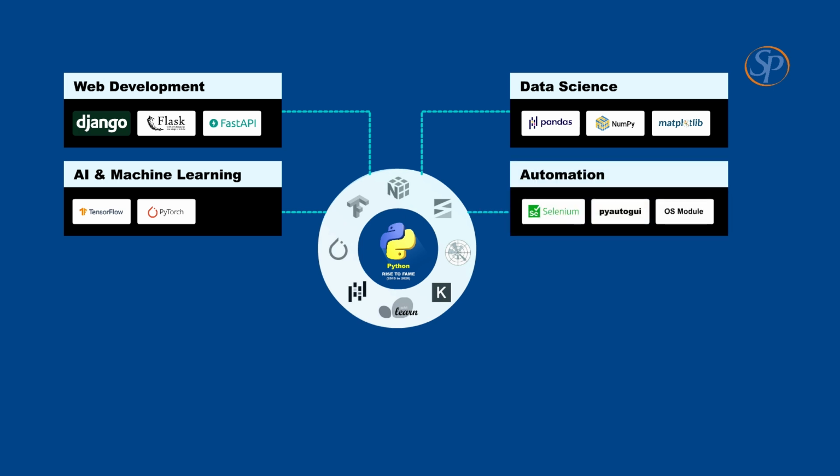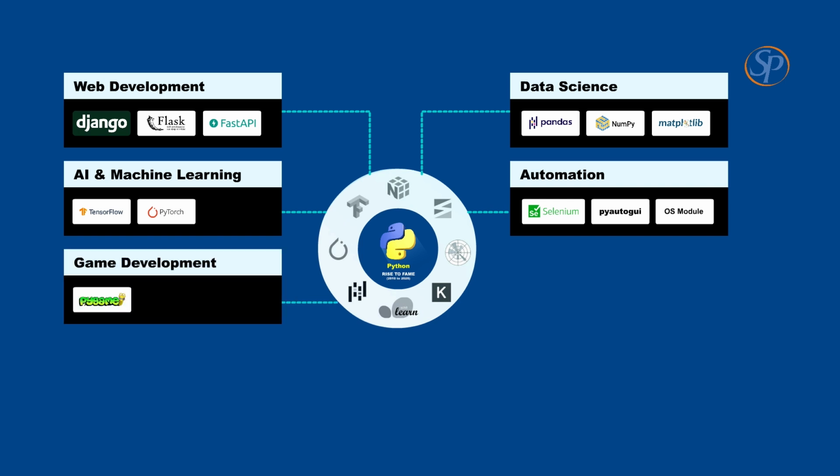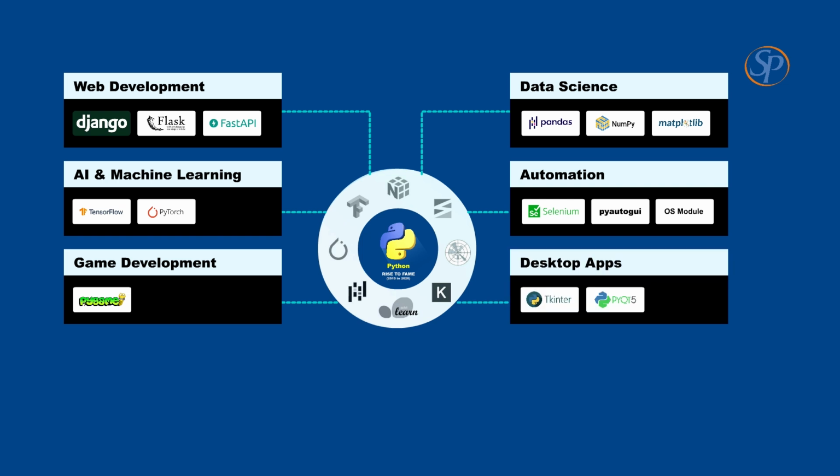For automation, we are using tools like Selenium, PyAutoGUI and OS scripting. For game development, we are using Pygame for simple games and prototypes. For desktop apps, we are using Tkinter and PyQt.